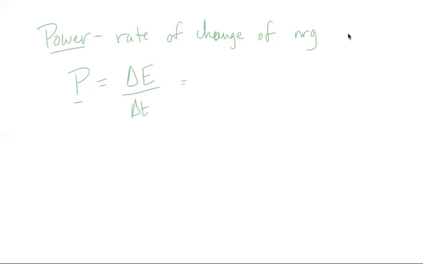And we know that our energy, actually we didn't talk about this, but energy always has the unit of joules, no matter if it's potential energy or kinetic energy, it is always joules, and this is per second. So 1 joule per second is equal to a watt, and that is known as W in terms of units. So our power has units of watts, and it's the change in energy over our change in time. The faster the energy is changing over time, the more power your system has.